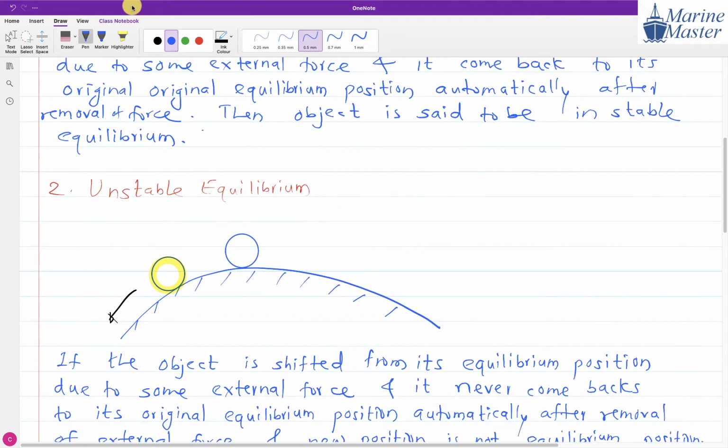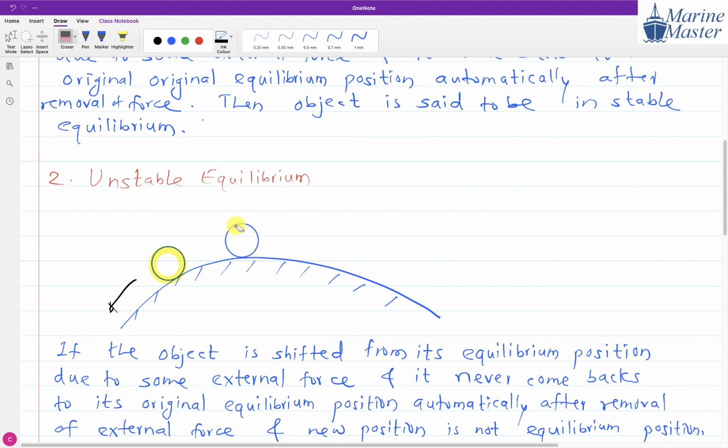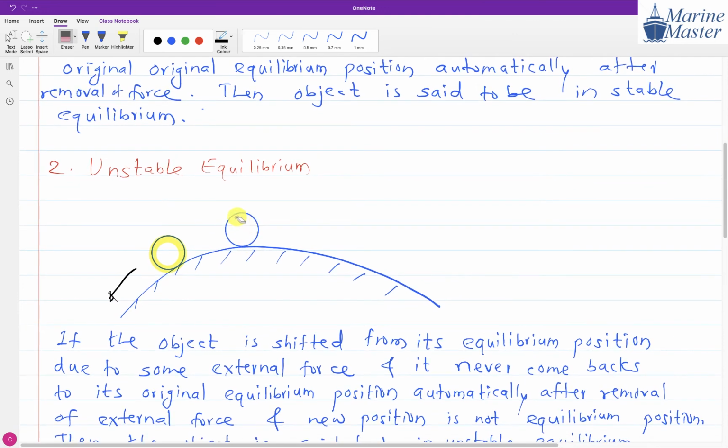So this position of this mass, this ball, we will say this mass is in unstable equilibrium. And how is it unstable equilibrium?